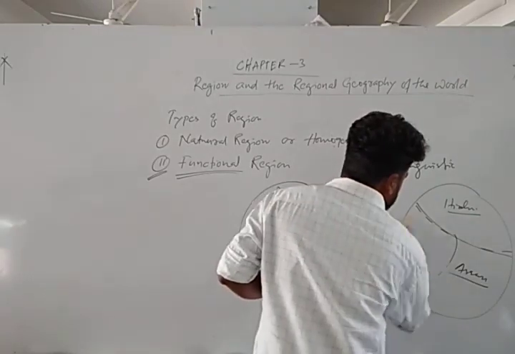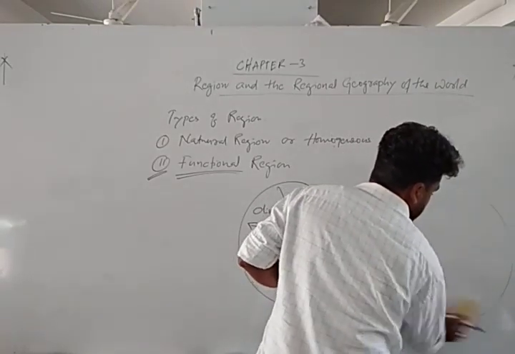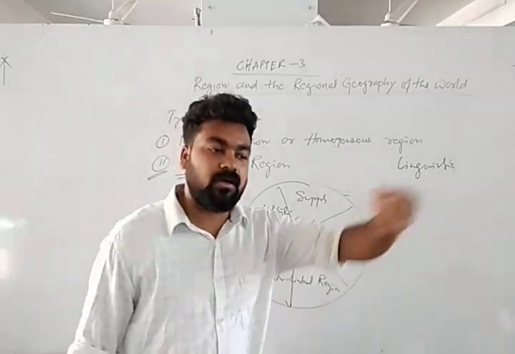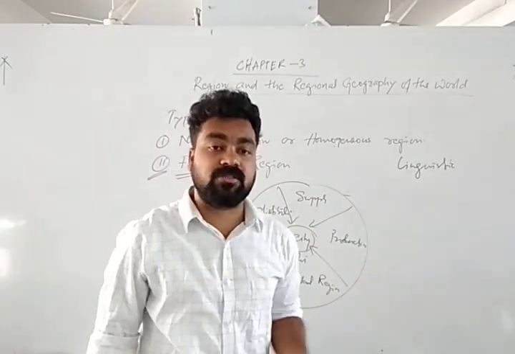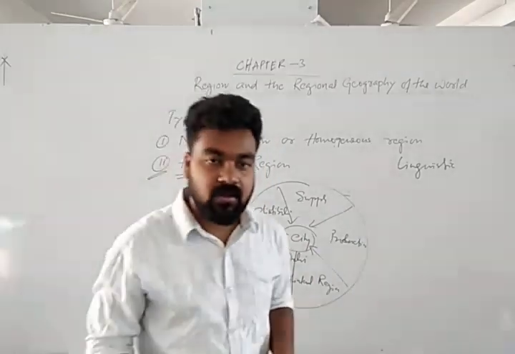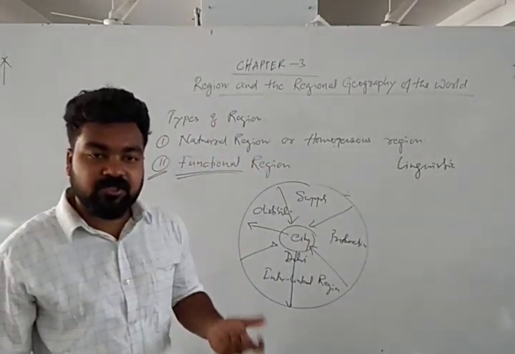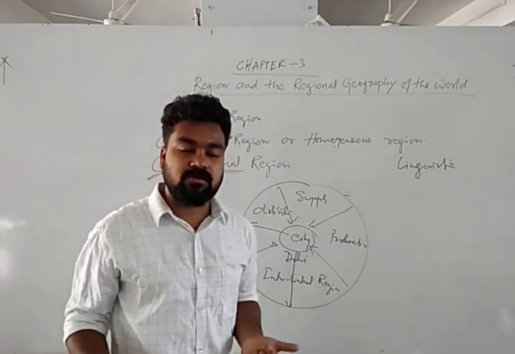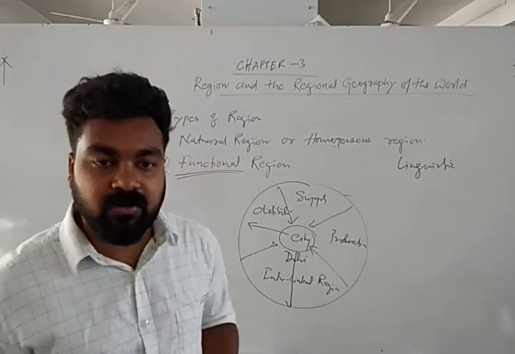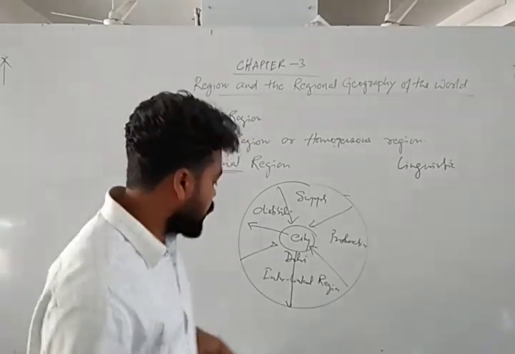So when it comes to writing about the difference between natural region and functional region, we should write these things. Regions we study based on natural phenomena are called natural regions or homogeneous regions, and those regions based on the functional relationship between human beings and nature are called functional regions.